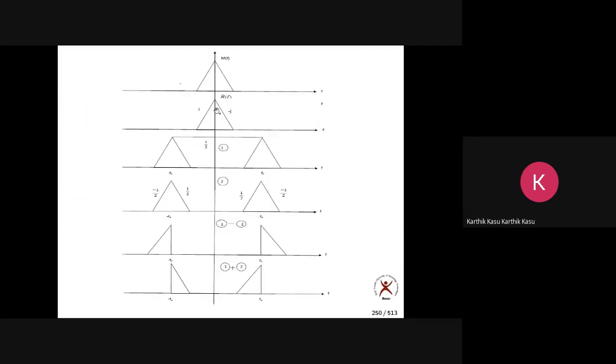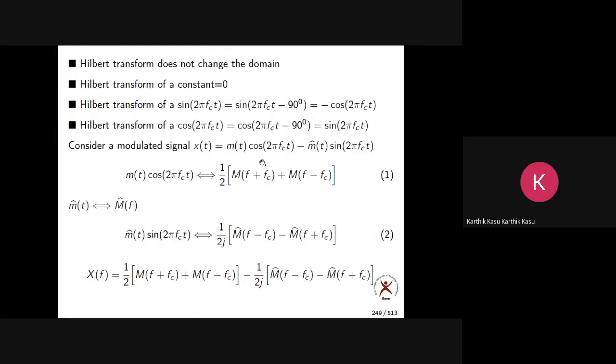This is the positive portion, and I multiply with minus j. This is the negative portion, the negative frequency, and I multiply with j. Now this is equation 1. I have written it very clearly here. What is equation 1? This one.